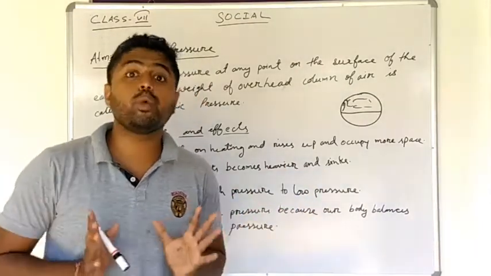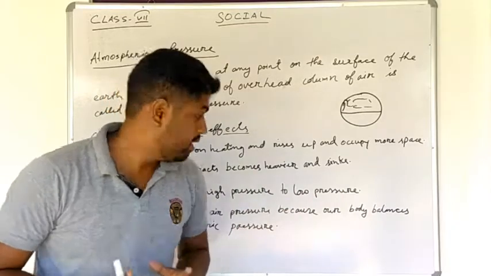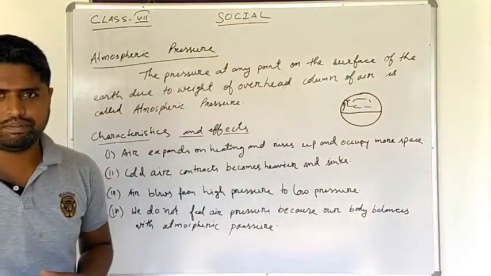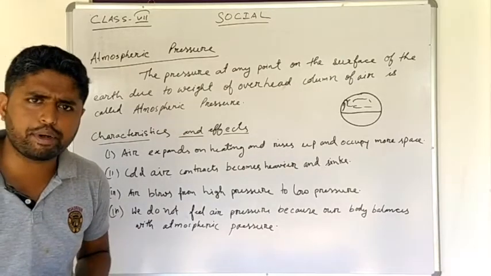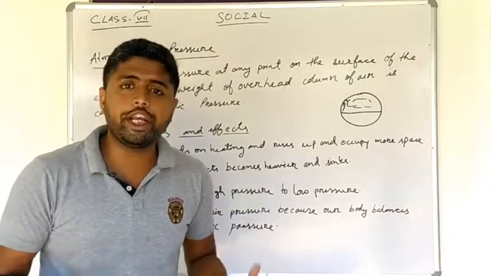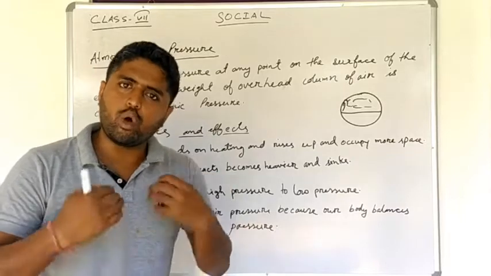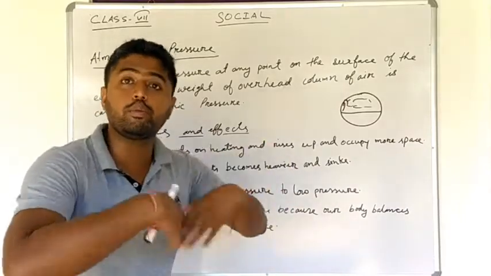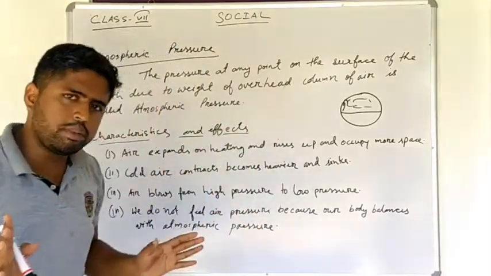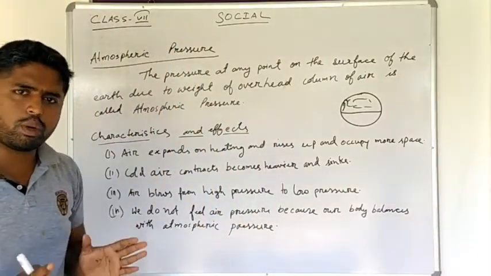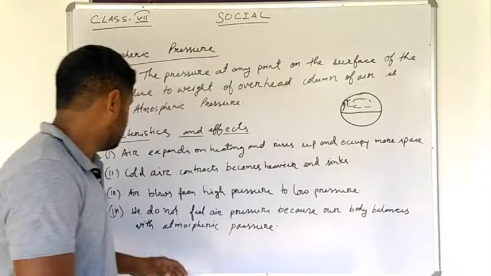Here in the summer season we are facing high pressure. How are we having high pressure? Because air is becoming heated. So heated air always moves away, it goes up. So remember always that air moves from high pressure to low pressure.